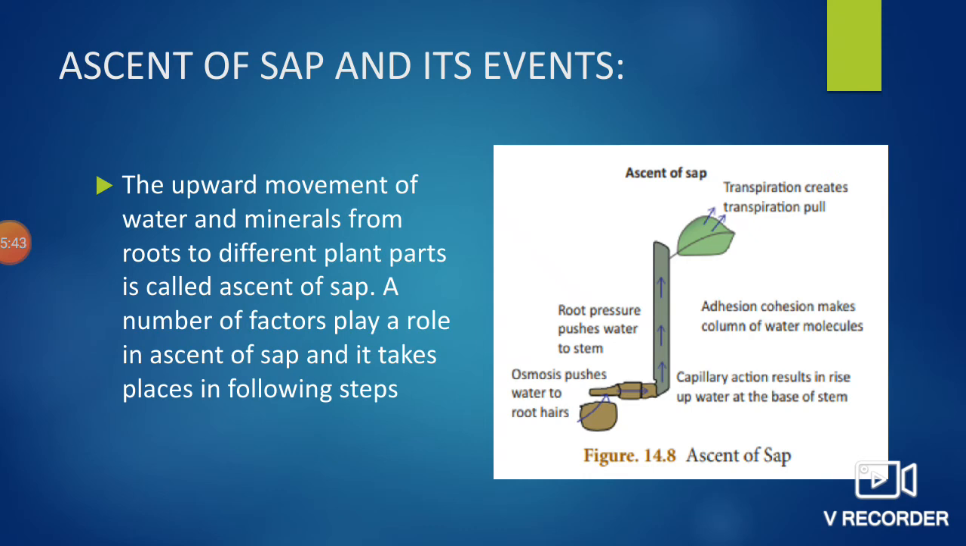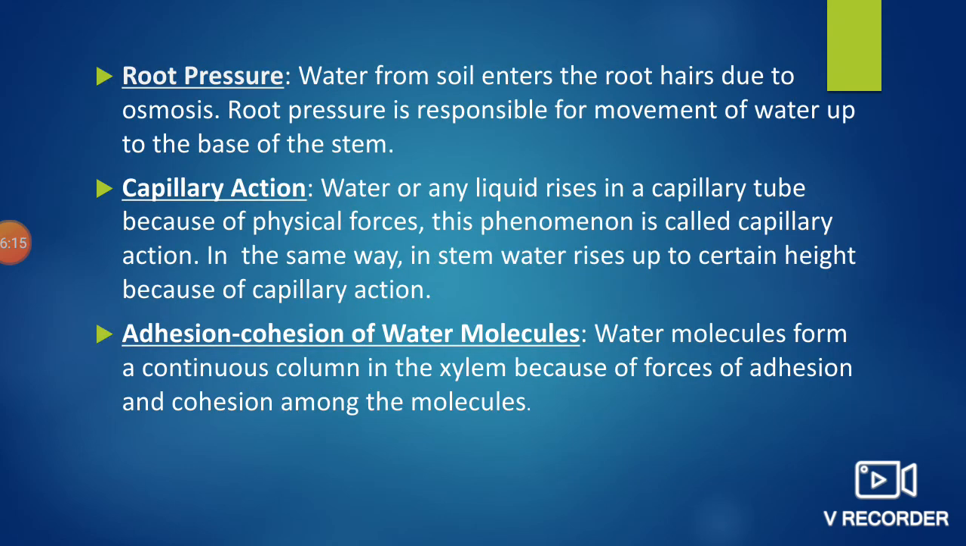Then with the help of adhesion and cohesion, the water column makes the water molecules move in upward direction. Finally, it reaches the leaf. There, transpiration creates the transpiration pull, and thus the water from the root is moved to the leaf through the stem. Then we will see the steps one by one.